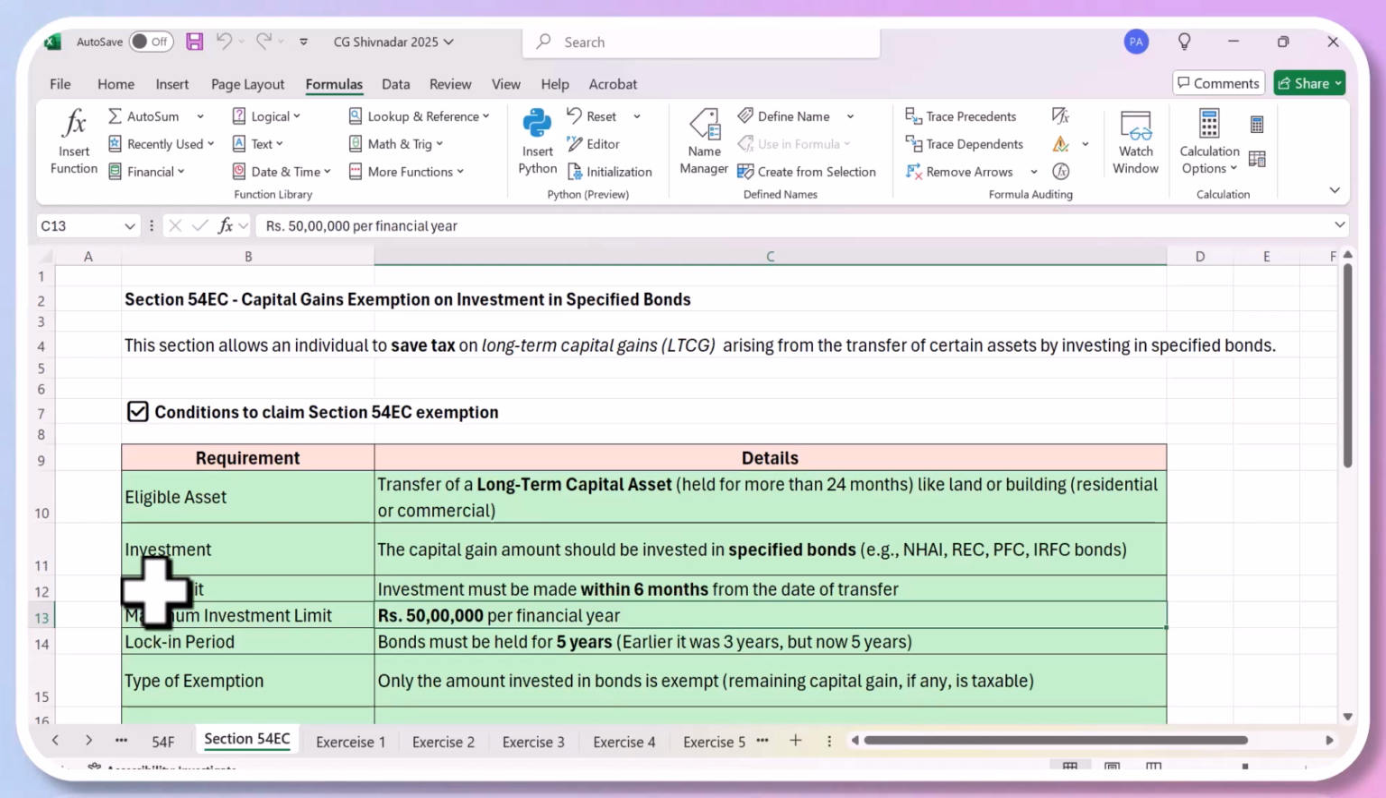So here you have to invest your money in bonds, and the bonds are issued by companies like NHAI, REC, PFC, IRFC bonds. The time limit is that you have to invest within 6 months from the date of transfer. So you make a capital gain, within 6 months you have to buy these bonds. How much? Maximum 50 lakhs. So if your capital gain is less than 50 lakhs, you save the entire capital gains tax. But if it is more, then you have to pay capital gain tax on the excess. Up to 50 lakhs, you will get exemption. Then the lock-in period of these bonds is 5 years. Earlier it was 3 years. Now you will get this money only after 5 years.